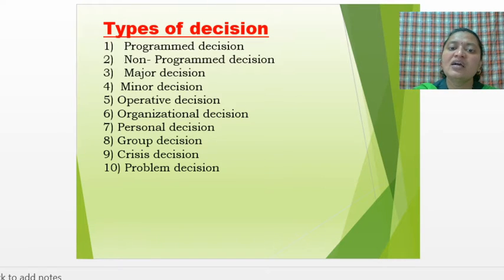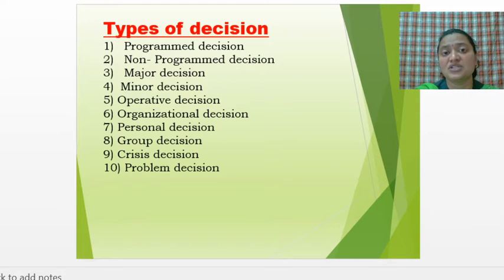The next one, non-programmed decision. Now what do you mean by non-programmed decision? It is taken by the top level management. Top level management has to take the important decisions of the organization, because overall whatever decision has been taken, it will be there with the top level management. So what example is there? Starting of a new business or starting of a new industry, whether to export the goods or not.